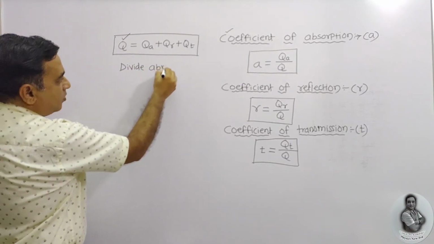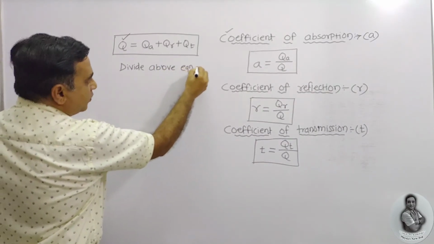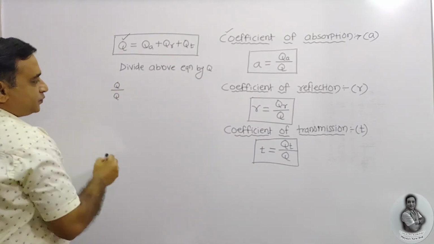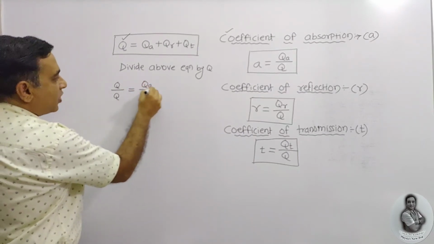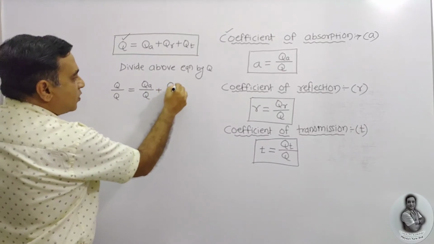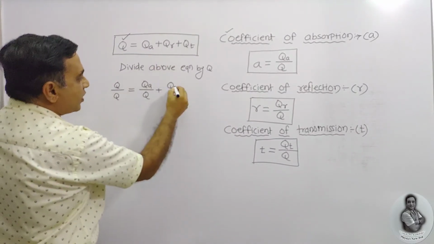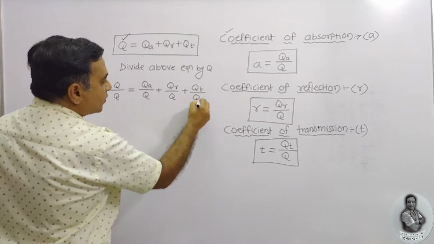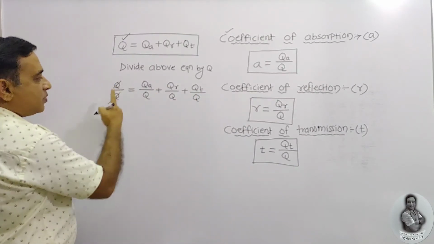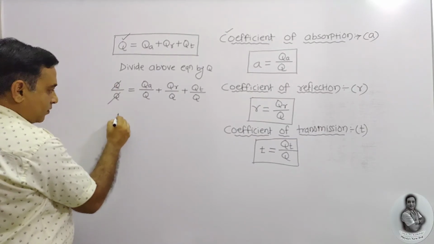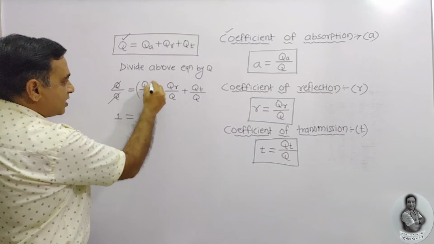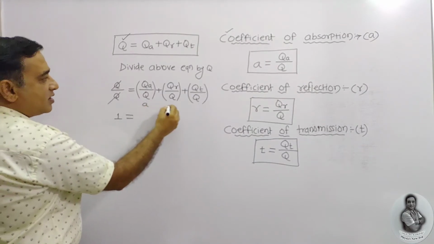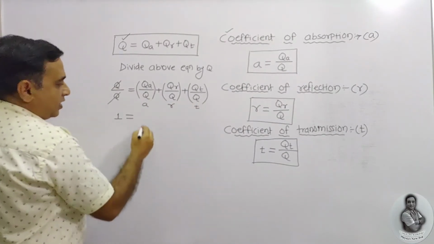Q divided by Q is equal to Q_A upon Q plus Q_R upon Q plus Q_T upon Q. This Q cancels with this Q, since the ratio of similar quantities is 1, and these are nothing but the three terms we have already defined: this is A, this is R, and this is T. Very simple.